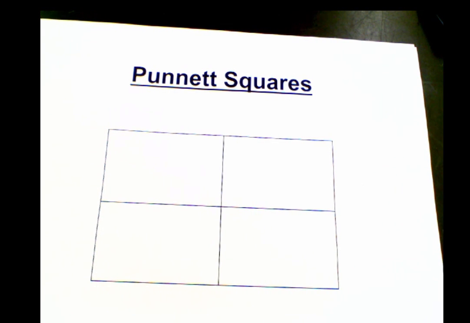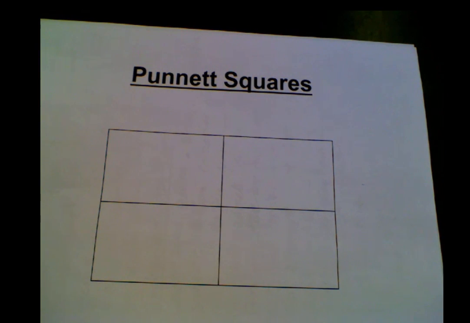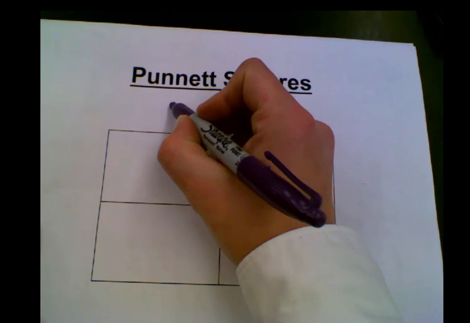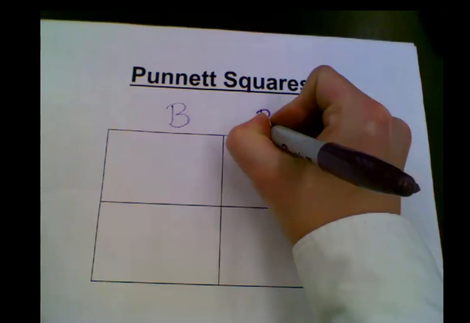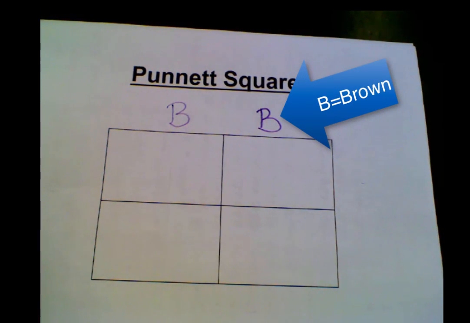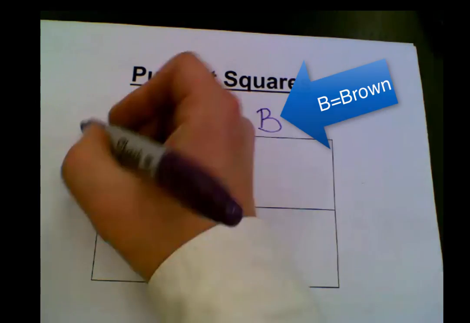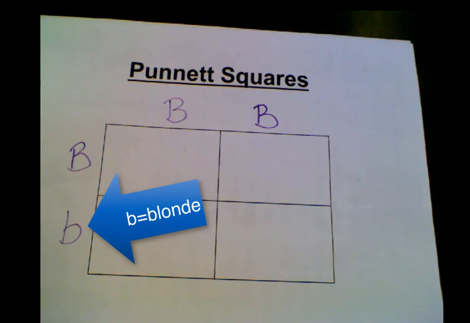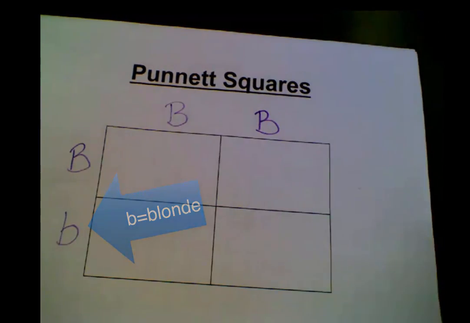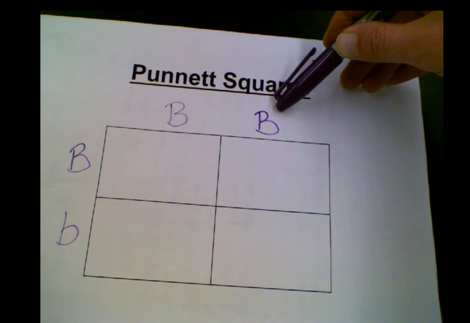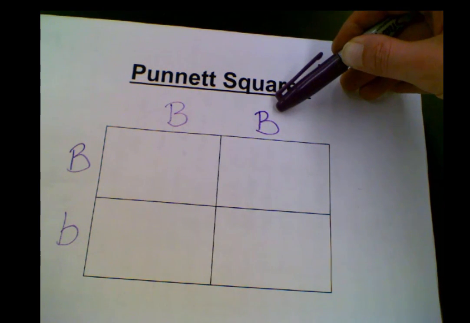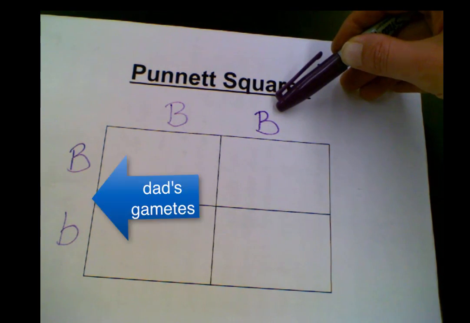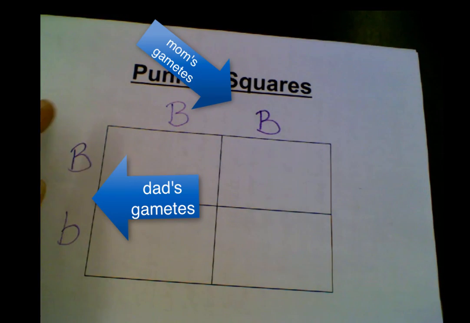And now that your genetics lingo is profesh, let's practice setting up a Punnett square example to demo a cross. If we cross a homozygous brown, big B, haired individual with a heterozygous brown-haired individual, big B, little b, the first thing you need to do is separate the alleles and place 1 letter on the outside of the Punnett square above the boxes. Then separate the other individual's alleles and put them on the side.